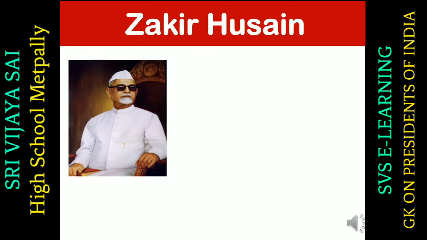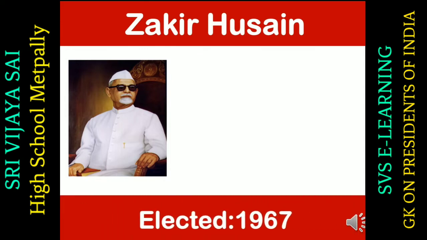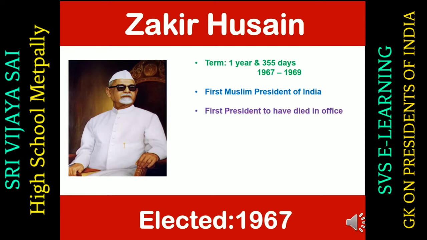Third president was Zakir Hussain. He was elected in 1967. He served a term of 1 year and 355 days. He was the first Muslim president of India. He was the first president to have died in office, and because of that, he was the shortest serving president of India. He was also an independent candidate, which means he had no affiliation to any political party.